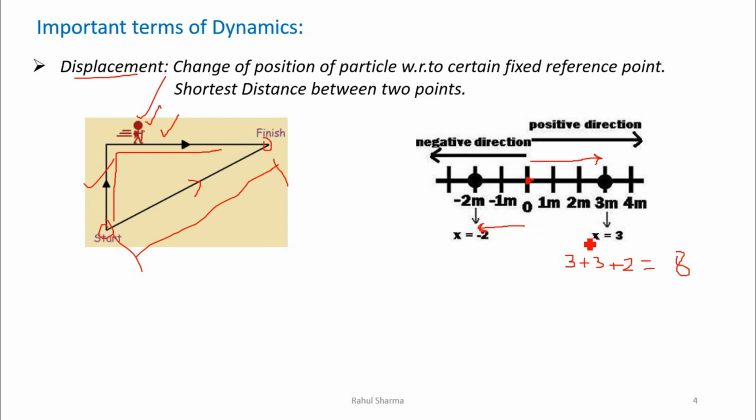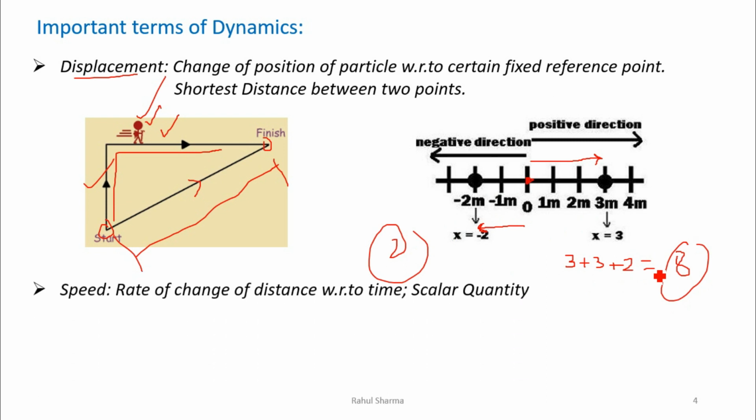But if I talk about the displacement, it will be from 0. What is the direct distance? The shortest distance, that is from 0 to 2 only. So the displacement for this is 2 only, but the distance is 8. So you can see this very easily with the graph, how distance and displacement vary for the same type of motion. Now the next term is speed.